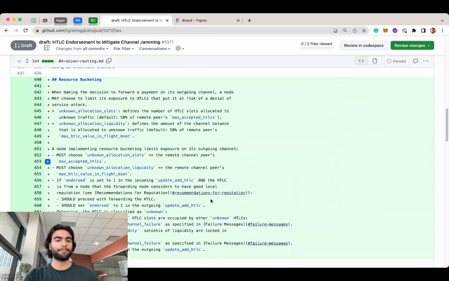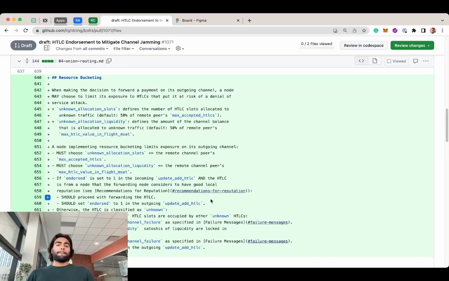Okay, so basically, when a payment starts, the source of the payment sets endorsed to 1. And after that, each hop, if the node trusts the node before it, it's gonna leave the endorsed field as is.